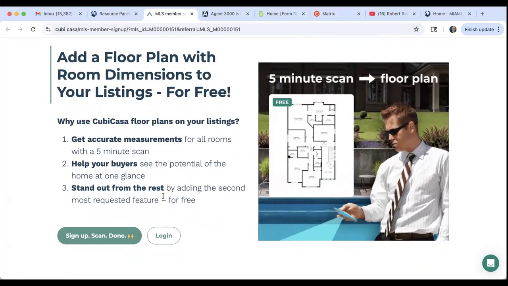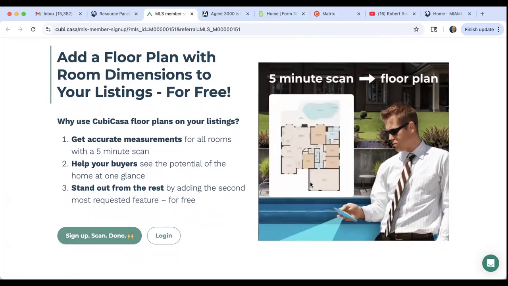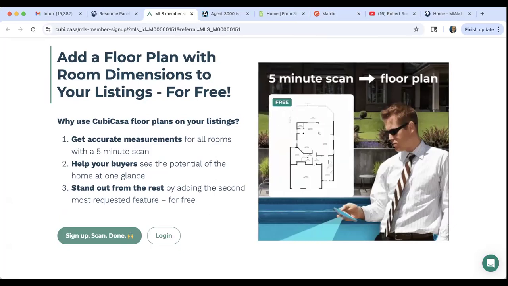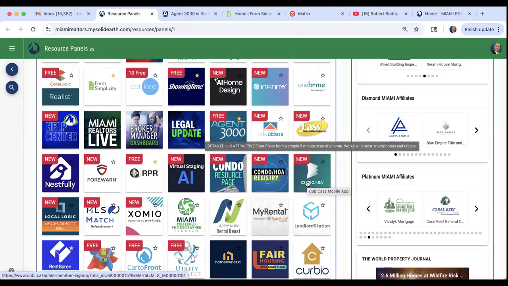A lot of condos in Miami-Dade and Broward County, we have access to their floor plans through My Condo Plans. But what if it's not a condo? What if it's a single family home, an older model single family home built in 1980? Then you can create a floor plan using Casa, and that's right here. Guys, this is an overview. I want you to jump in and log in and use it. It's impossible for a class like this for me to start diving right into the service without wasting too much time.